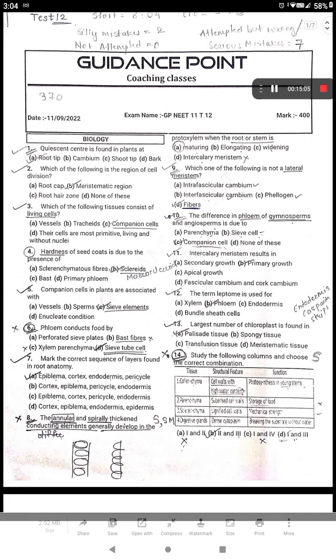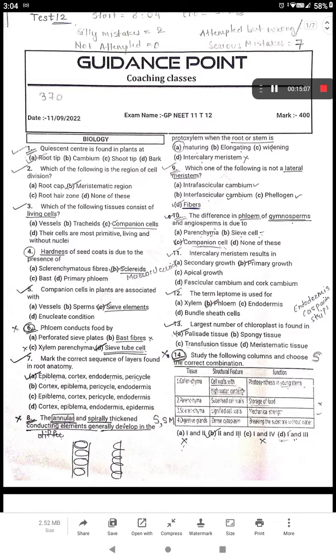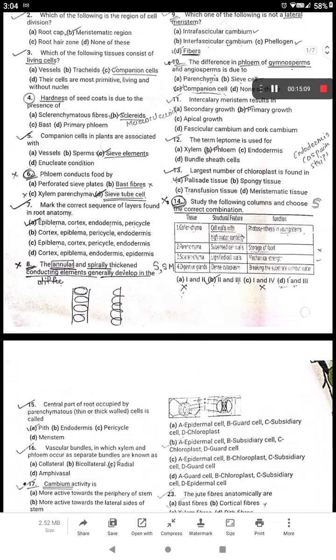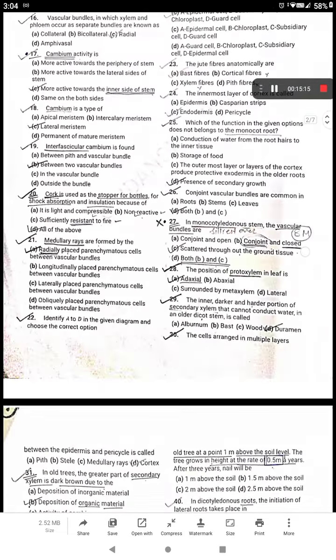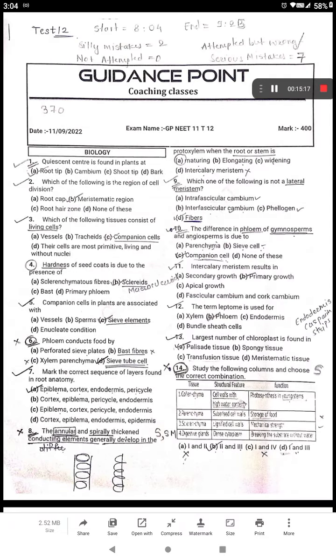But they were silly mistakes. In reality, it is only 365. So it's okay. It's a good score. It's a decent score. It's not the best, it's not the worst. It's a good score. Okay. Thank you.